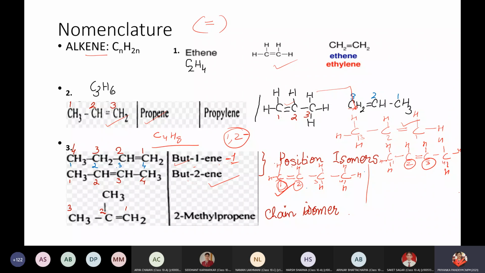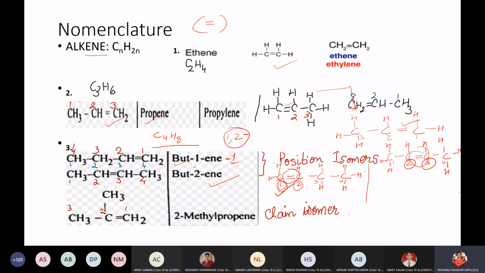This is called position isomerism. These two are position isomers of each other, because the position of the double bond changes from one to another. That is why it is called a position isomer.